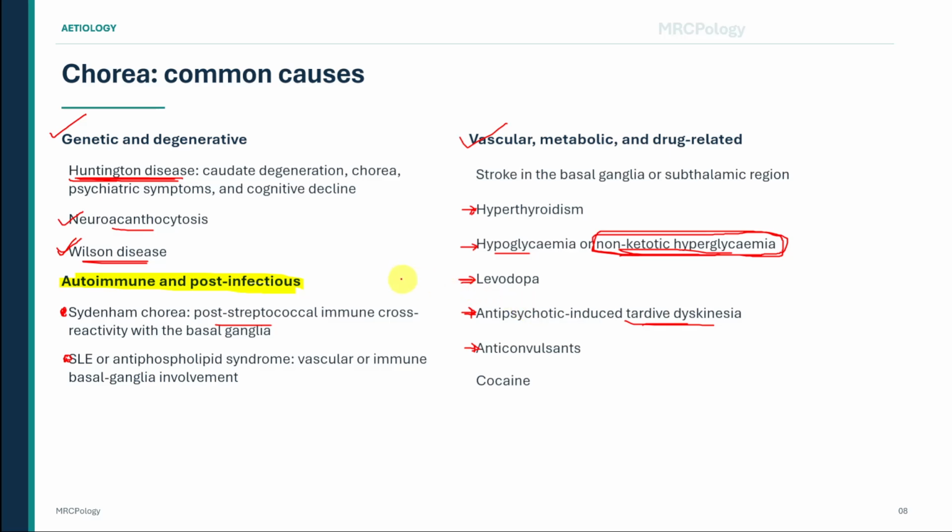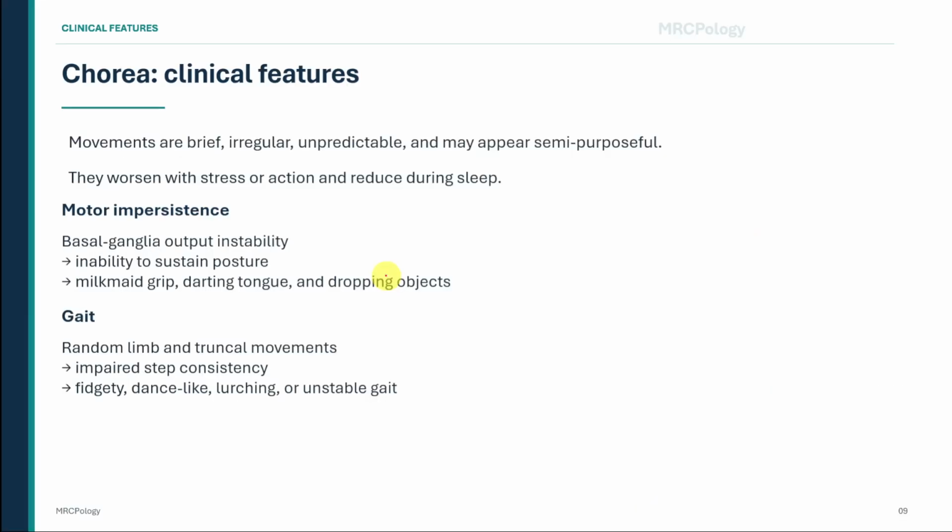We now come to the clinical features of chorea. The movements are brief, irregular, unpredictable, and non-rhythmic. They may appear semi-purposeful because the patient tries to disguise or incorporate them into voluntary actions. Chorea generally becomes more obvious during stress, emotional activation, or voluntary movement. It usually reduces substantially during sleep.